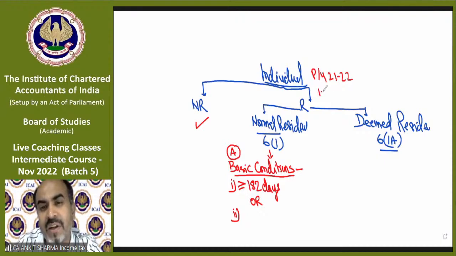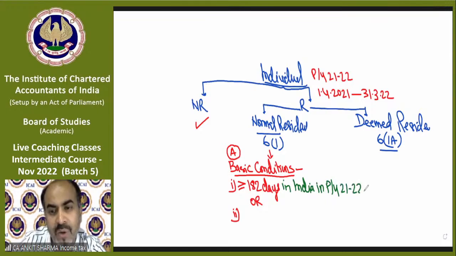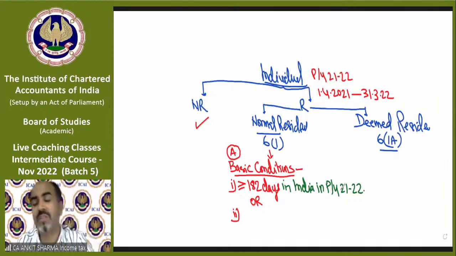That means we are taking the time duration from 1st April 2021 till 31st March 2022. A year generally contains 365 days, except in a leap year, when we have 366 days. This previous year is not a leap year, so we are talking about 365 days.